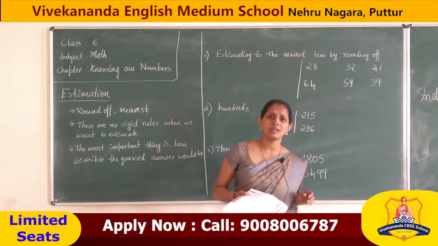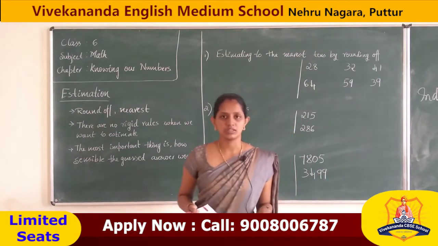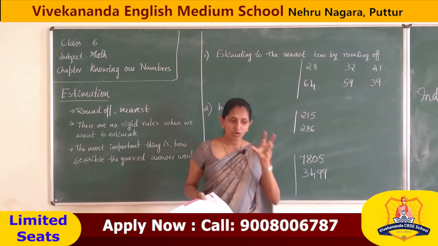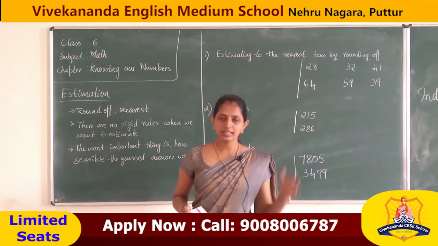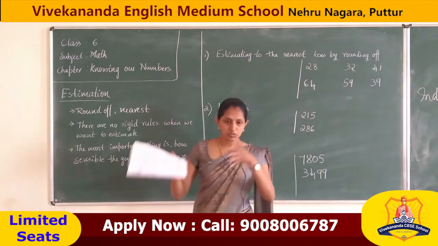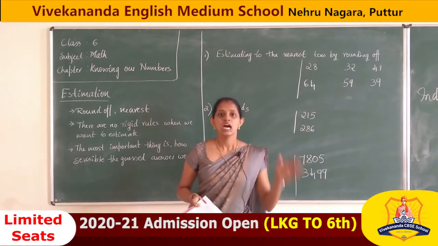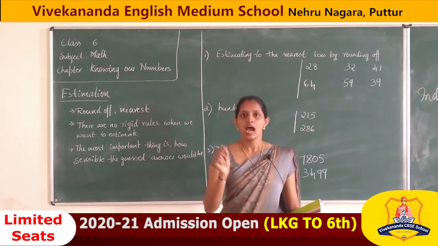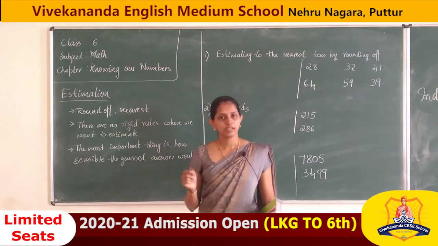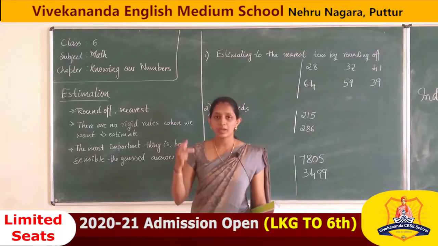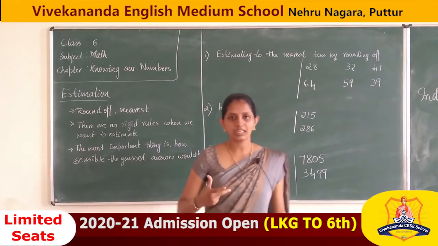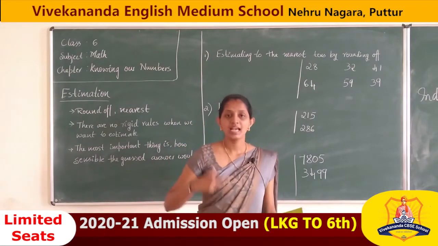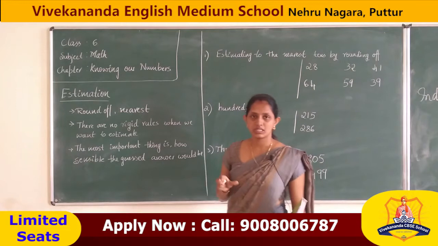That is approximate. They are estimating it. They are rounding off the numbers, correct? They are not telling the exact number. When it comes to a school, we can say exactly 100 students are there in our school, correct? But when a huge amount comes, we can't tell in exact numbers. So we are doing estimation, we are approximating it, correct?